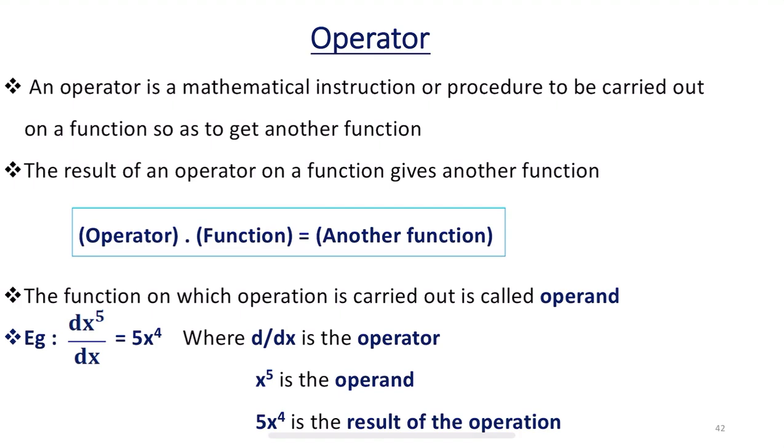Understood? Next, let us take an example. Here d by dx of x to the power 5 equals 5x to the power 4. Here d by dx is the operator, x raised to 5 is the operand, and 5x to the power 4 is the result of the operation. Okay. So in this way we understand this expression: d divided by dx is the operator, x raised to 5 is the operand, and 5x4 is the result of the operation.